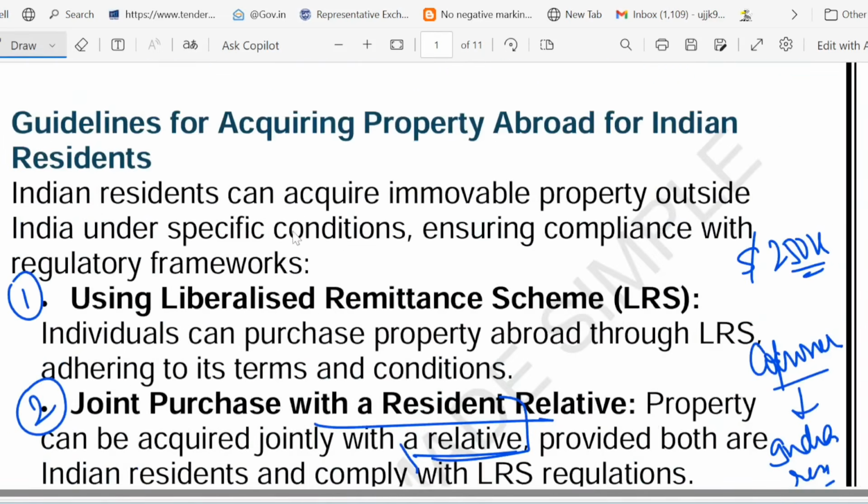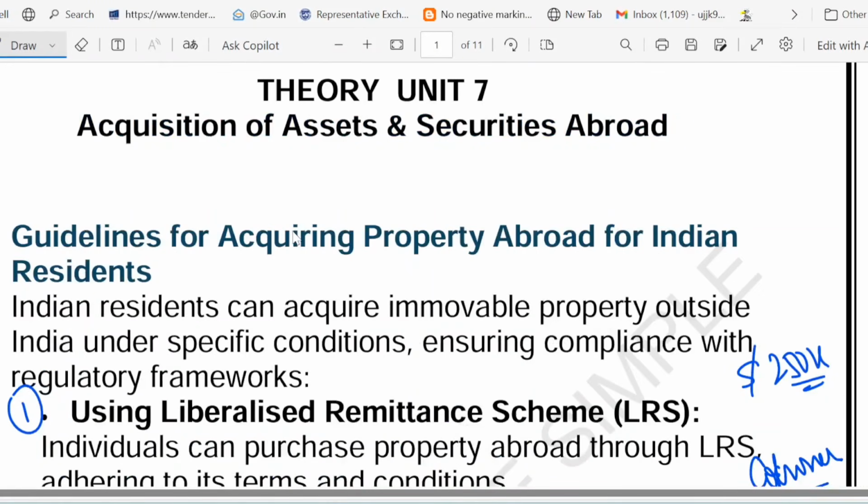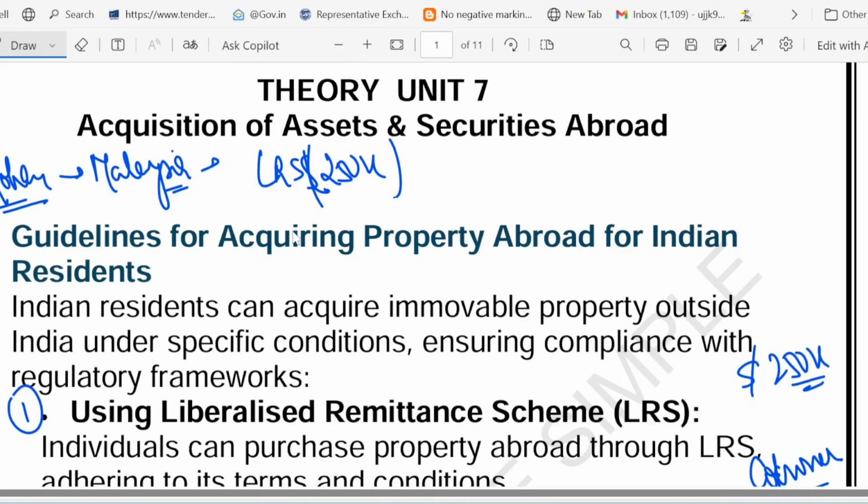So let me give you one real life example of all the points which we have discussed just now. Meet Rohan. Rohan wants a retirement home in Malaysia. He can use his LRS limit first, which is $250K per year.